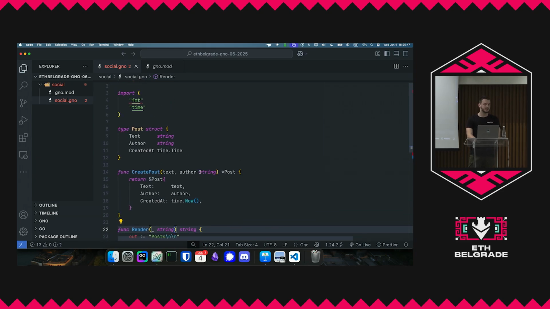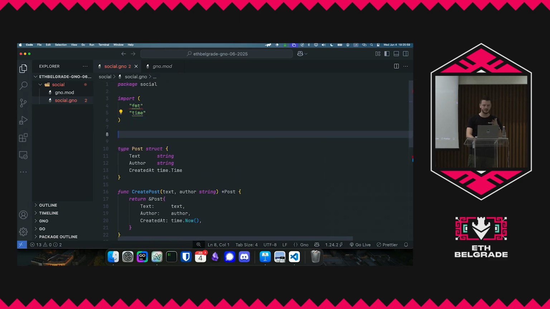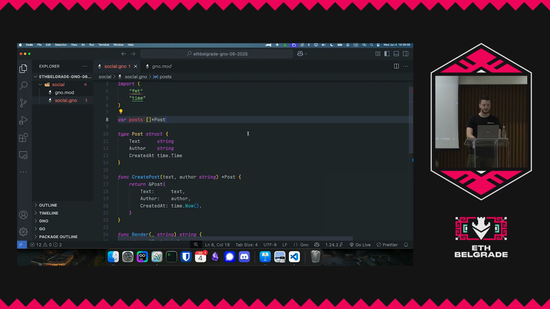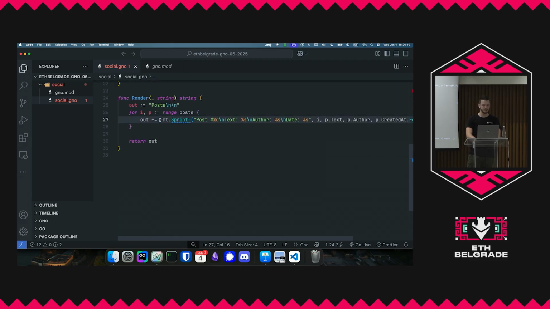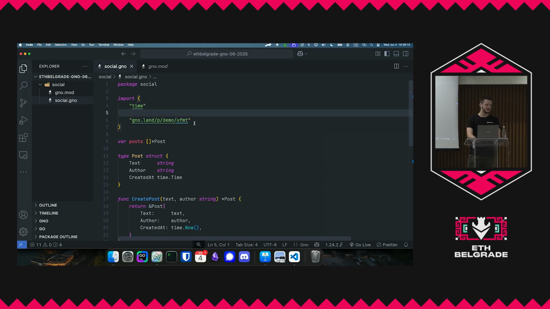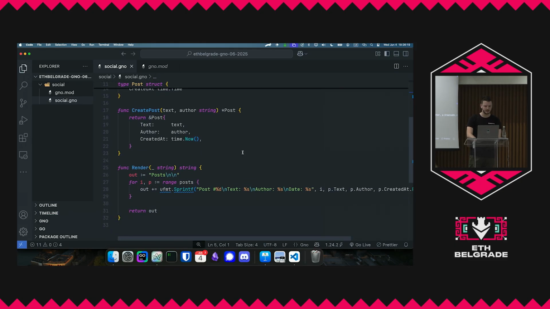And then another thing that we mentioned previously is that these top-level variables are specifically used for being able to store state of your application. So what we're going to do here at the top is say var posts, and it's going to be a slice of posts, just like previously. And then one more thing that we need to do is we don't have fmt, we have ufmt here, which is a replacement. And here it's automatically imported because the editor actually knows how all this works.